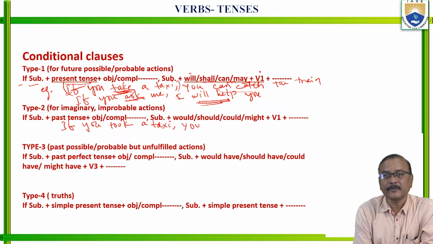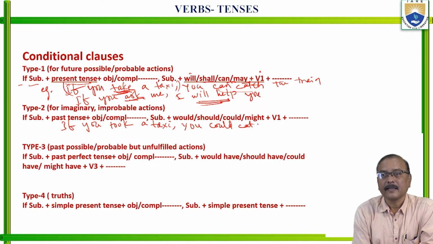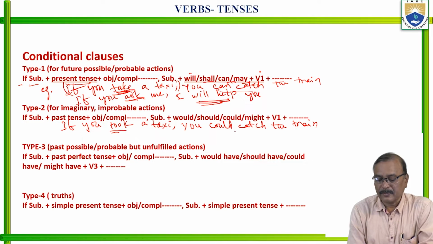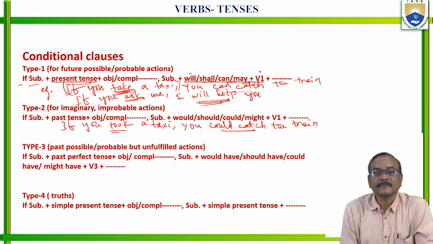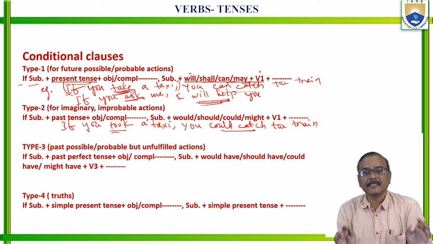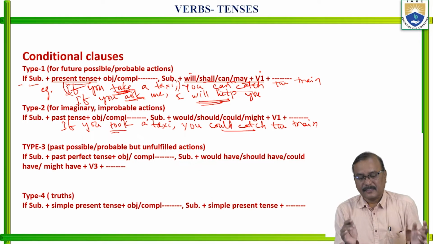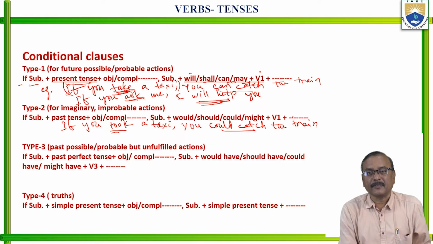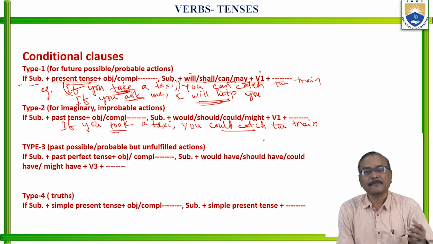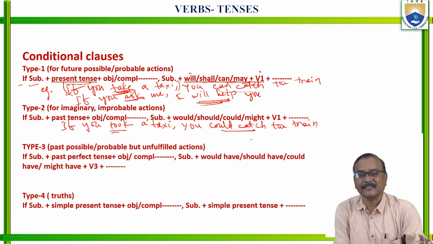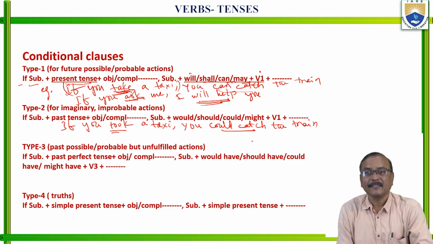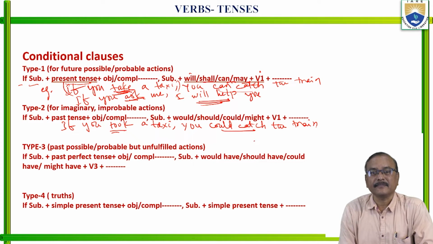You could catch the train. So, I know you never take a taxi and you never catch the train. Is it clear? This is improbable here. This is not possible. I know here you never take a taxi. But if you took a taxi, here you could catch the train.